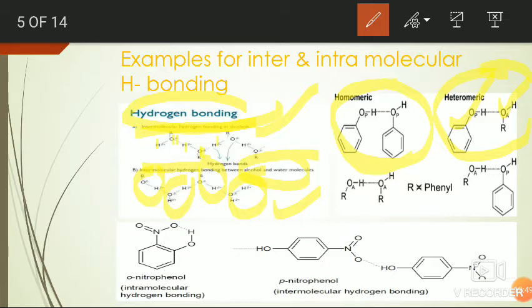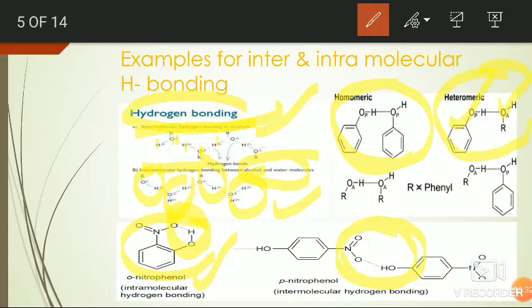So here in orthonitrophenol, due to the presence of a more electronegative atom in the nitro group, that is oxygen, and the hydroxy group within the same molecule, there is intramolecular hydrogen bonding in the orthonitrophenol. Here in paranitrophenol, there is intermolecular hydrogen bonding. In paranitrophenol, it is intermolecular hydrogen bond.